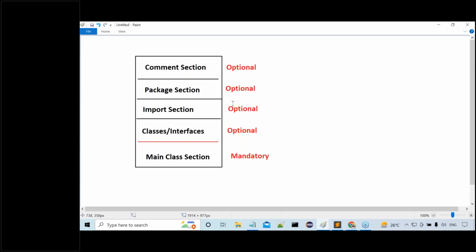The main method is required for our program, so the main class is also required for our program. So which section is mandatory? The main class section is mandatory. All the remaining sections are optional.